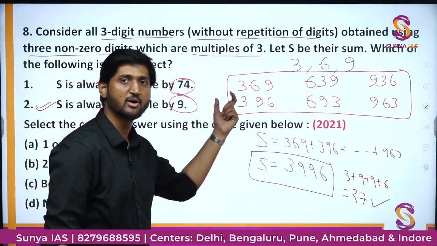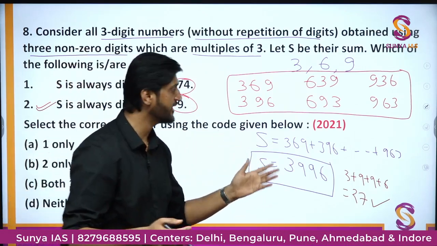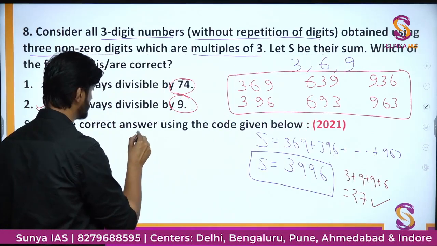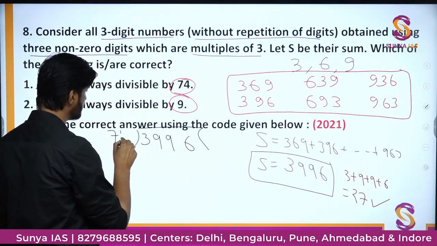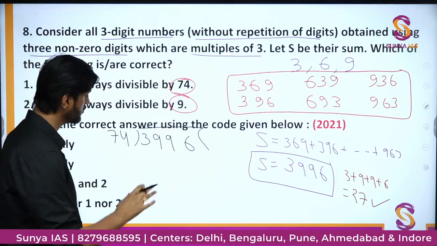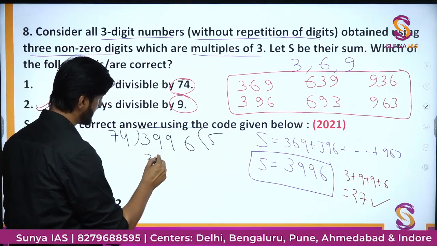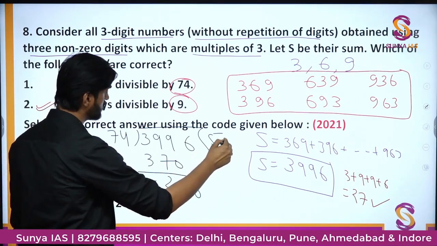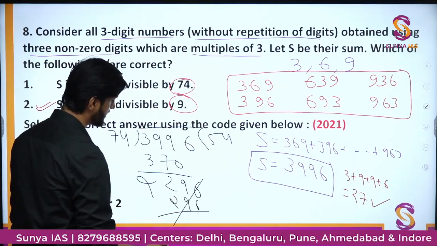So this statement number 2 is correct. What about statement number 1, whether this sum is divisible by 74 or not? We will actually divide and check for ourselves. So we will just simply divide the sum 3996 by 74, and we will look at what possible values we can get. So we will go 5 times first, and I think there will be 370, 226. Then it will go 4 times, and the answer will be 296. They will just simply cancel out, you will get a 0.